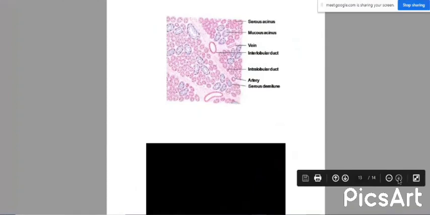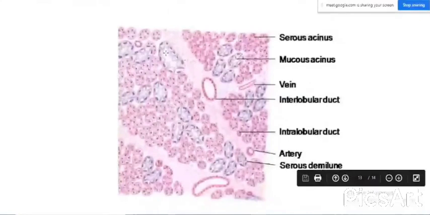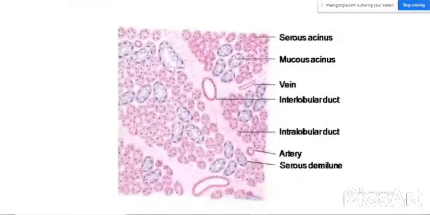In this diagram, we can see the serous acini with a little mucous acini. Here, can you see my cursor? Can you see the cursor moving? No, ma'am. It is on the upper left part. Yes, ma'am. Okay. In the diagram you can see at the center.